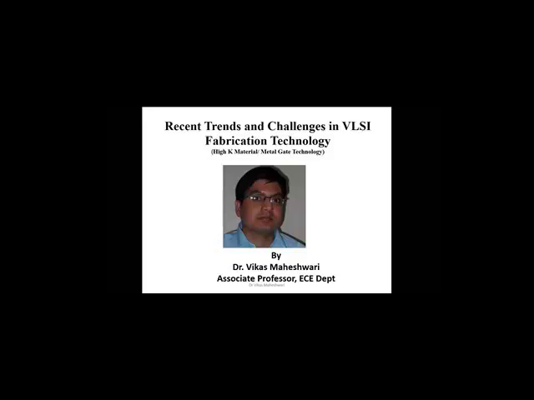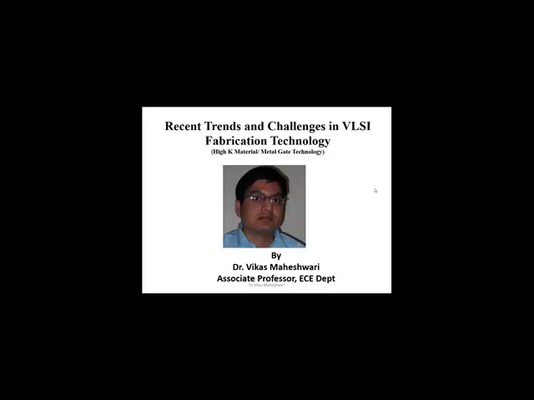So we'll see how industry moved from the metal gate to the polysilicon. But again, for the last 5 to 6 years, or maybe around 8 years, industry returned back to the metal gate. Because with the advancement of the technology, nowadays we are not using silicon dioxide as a dielectric material or insulator in the IC. We are using high K material, high dielectric material. Because of using this high dielectric material, we have to return back to the metal gate. So nowadays we are not using aluminum as a metal gate. We are using some refractory metals that provide better conductivity and an easier fabrication process for the fabrication of the MOSFET and the entire IC.